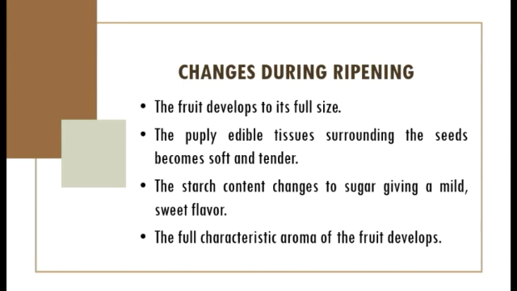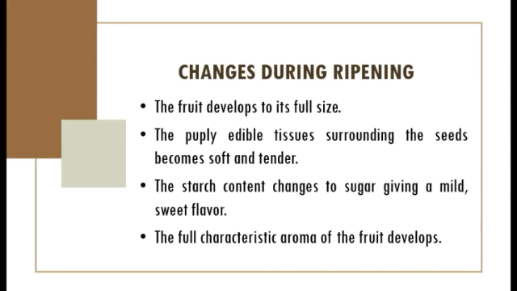The pulpy, edible tissue surrounding the seeds becomes soft and tender. For example, the avocado. When it is already ripe, the outer layer of the seed, which is called pericarp, becomes soft and tender.